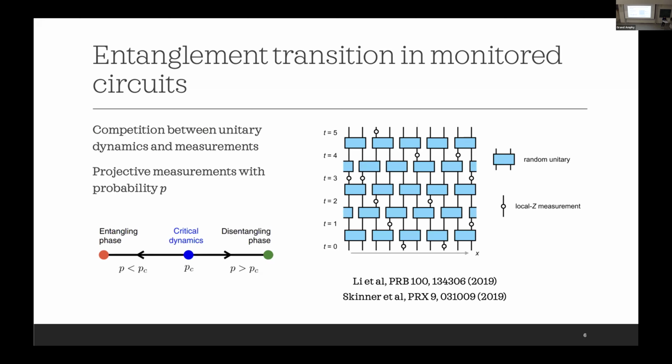The unitaries tend to increase the entanglement, and the measurements tend to decrease it. So we have a competition between the unitary dynamics and the measurements, and this competition is known to result in a transition in the scaling of the entanglement. You can have an entanglement phase where the entanglement grows as a volume law, and a disentangled phase where the entanglement grows as an area law.